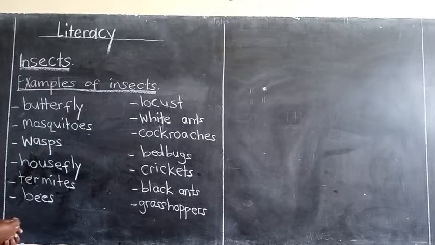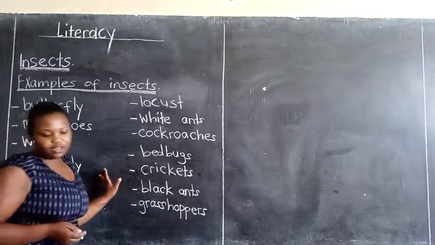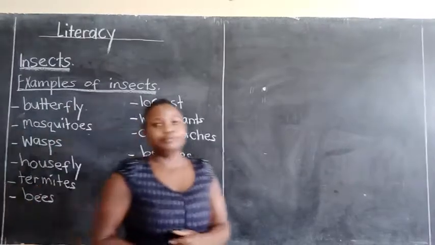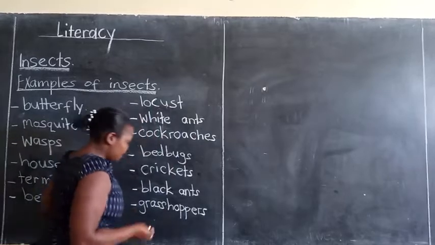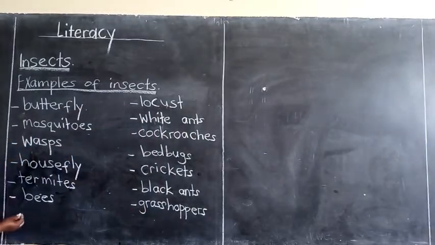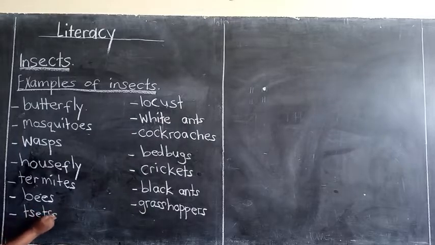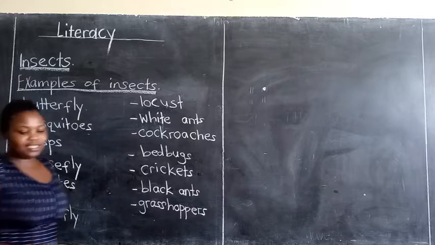Any other? Have we given all the examples of insects in our environment? Do you know any other? We can have flies. Fly is also an insect.